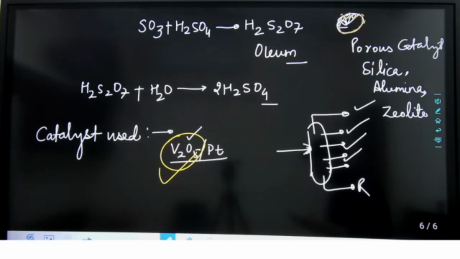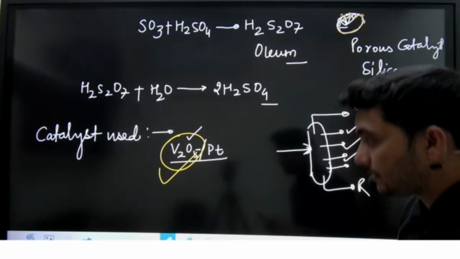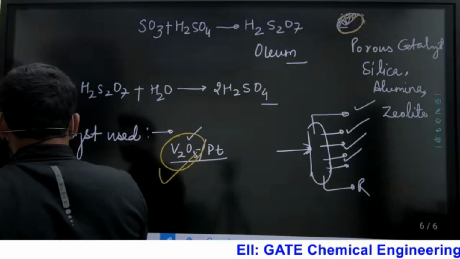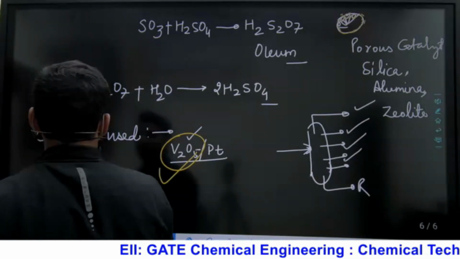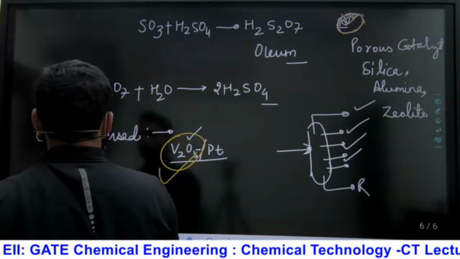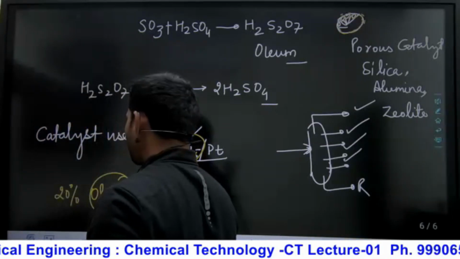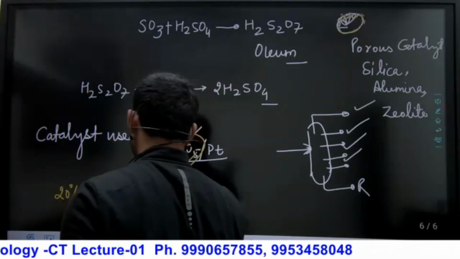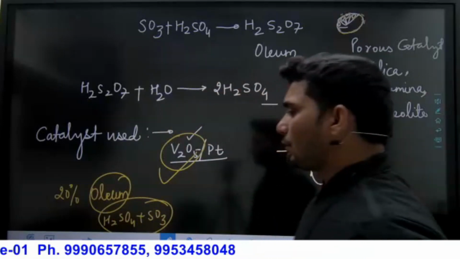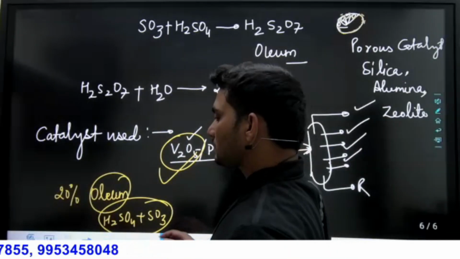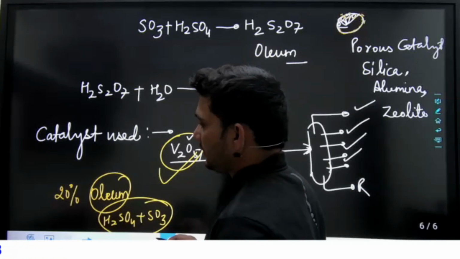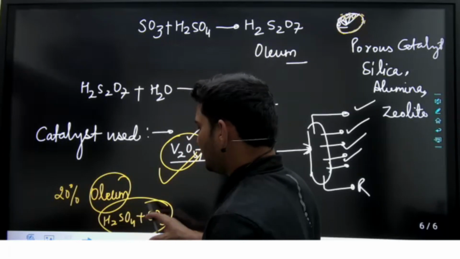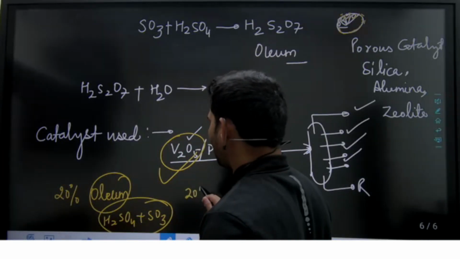One important point you should understand: if someone asks what 20% oleum means, or 10%, 20%, 30% oleum. Oleum is a mixture of H2SO4 plus SO3. 20% oleum means that in the oleum there is 20% SO3.